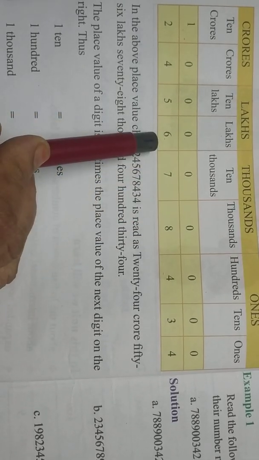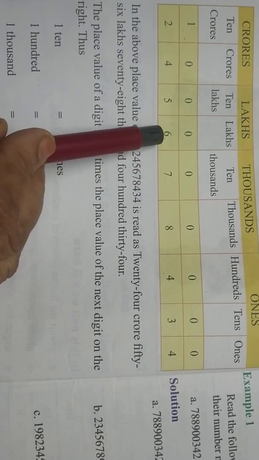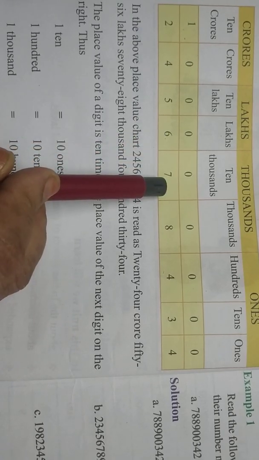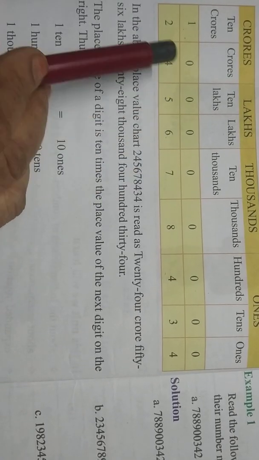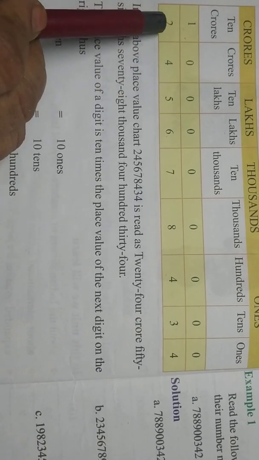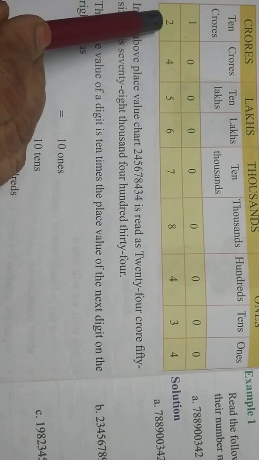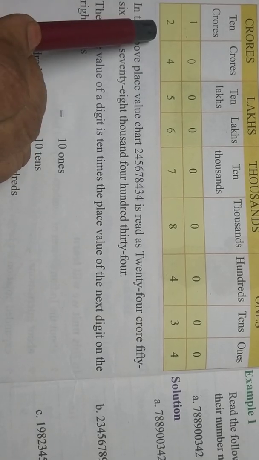Similarly, 1 lakh means 10,000 tens, and the next place value is 10 lakhs. The next place value is crore, so the place after it we read as 10 crore.